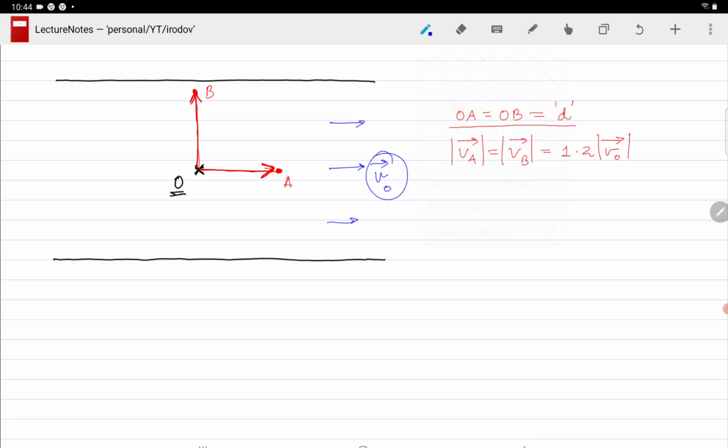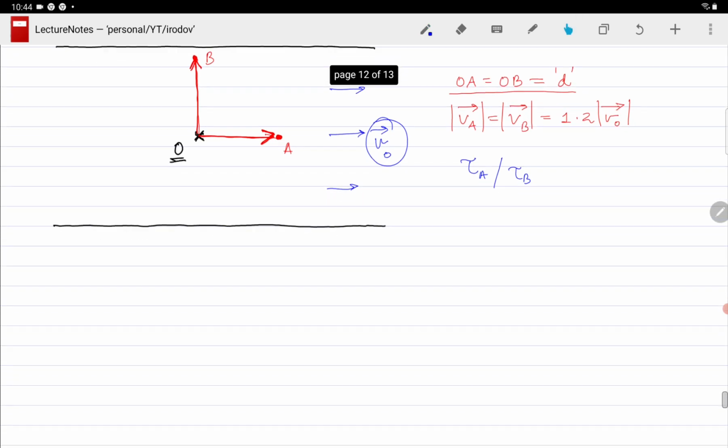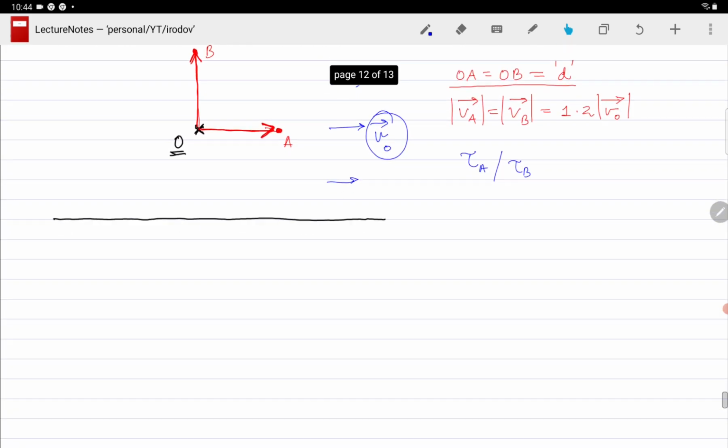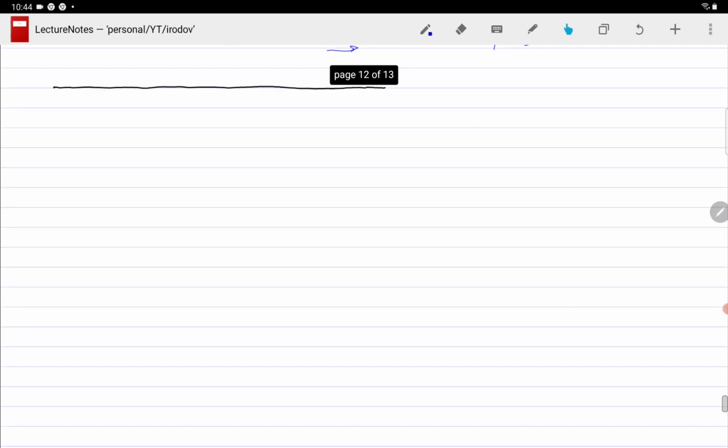Now what we have to find out? We have to find out tau A divided by tau B. So tau A is the time taken by boat A to go from point O to A and then back. Similarly, tau B is the time taken by boat B to go from point O to point B and then back from point B to O. So let us first try to find out these times, tau A and tau B, for both of these boats individually.